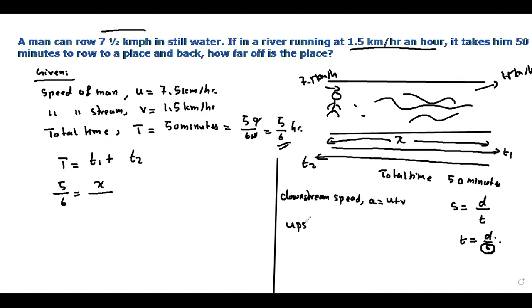Whereas if it is upstream speed, what do you need to do? B is equal to U minus V, right? You have to subtract the stream speed from the man's speed.